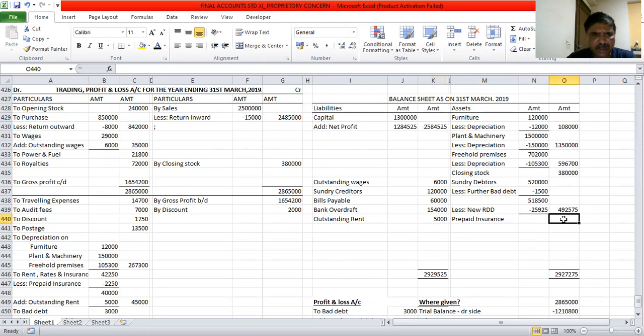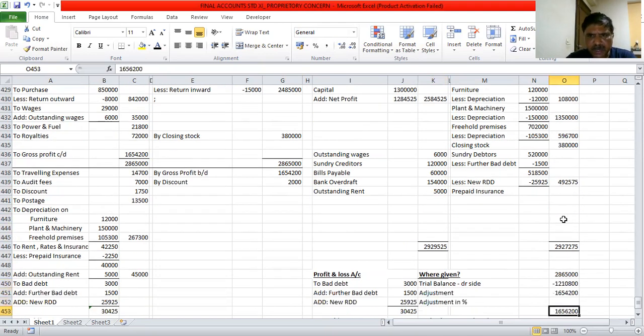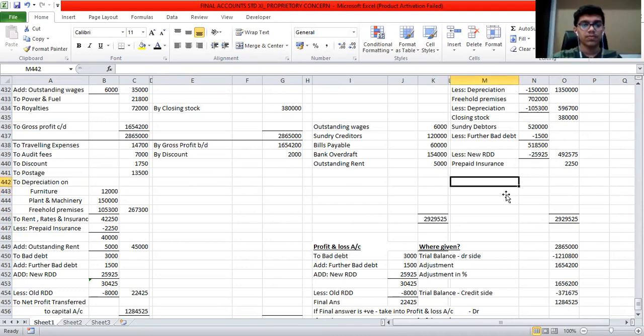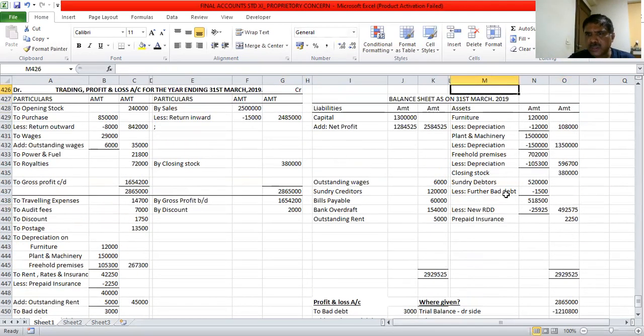What is the prepaid insurance amount? Prepaid insurance amount is 2,250. It was deleted from the outer column written, that is why it is not there. Then now the balance sheet is tallied. Are you clear with this? Yes, sir. Understood the information? Everything you understood, where to write what? Yes, sir. Any doubts on this? No, sir. Aditi, any doubts on this? No, sir.